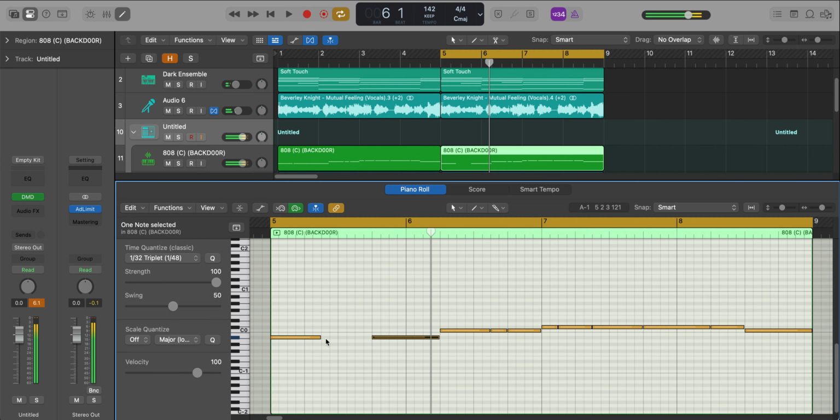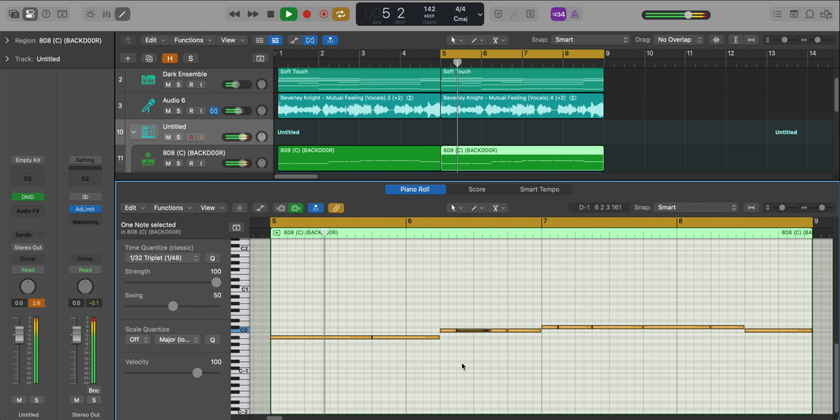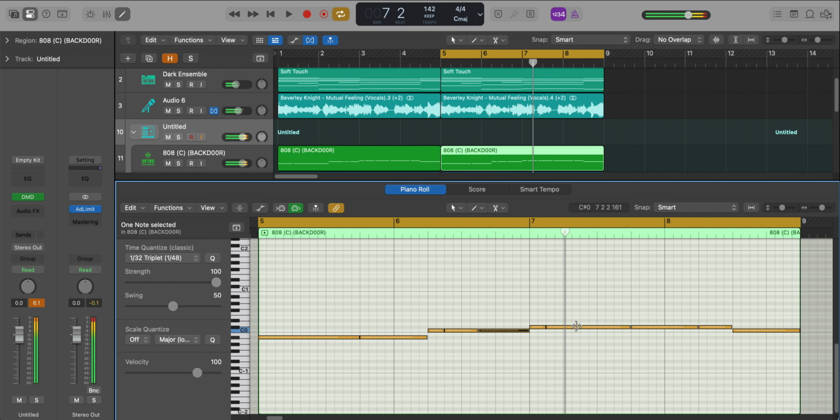So we're just going to move that over. Let's get in a scissor tool here. This comes out. Add in another hit over there.